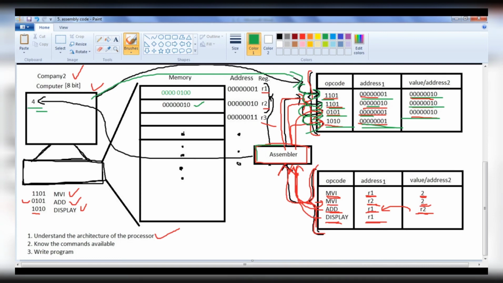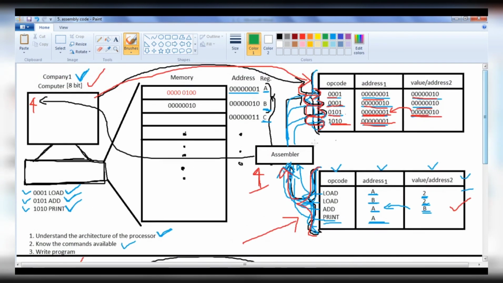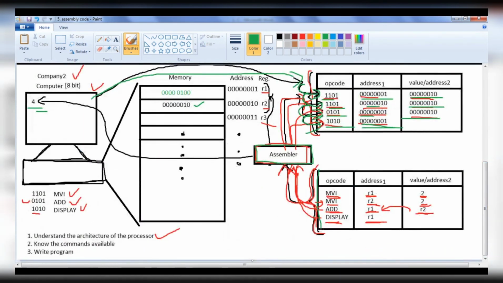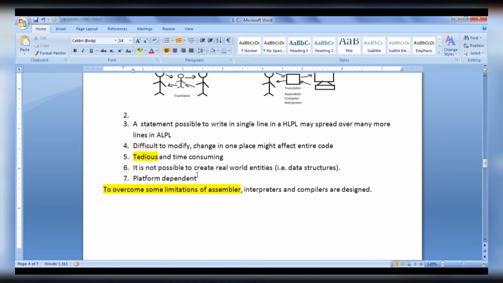So remember that assemblers for every platform will be different. We have to write different assembly code with respect to the architecture, different source codes in assembly language. Hence, assembly codes are platform dependent. To overcome some of the limitations of assemblers, interpreters and compilers are designed. We are going to discuss interpreters and compilers in the upcoming video tutorials. Interpreters and compilers are actually used to convert high-level programming languages to low-level programming language codes. We will discuss them soon.